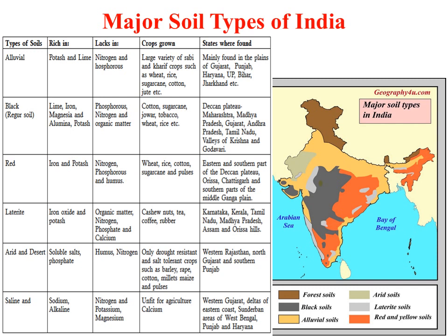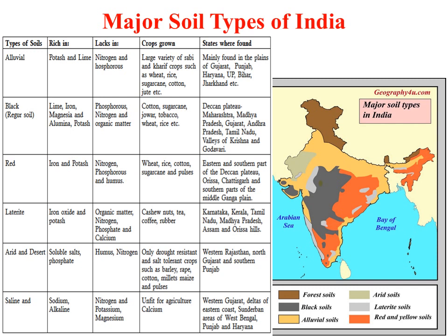Next is black soil. You can see black soil in grey color in this diagram. It is rich in lime, iron, magnesia, alumina, and potash, but lacks phosphorus, nitrogen, and organic matter. The crops best grown in this type of soil are cotton, sugarcane, jowar, tobacco, wheat, rice, etc. It is present in the Deccan Plateau, Maharashtra, MP, Gujarat, Andhra Pradesh, Tamil Nadu, and the Krishna and Godavari regions.